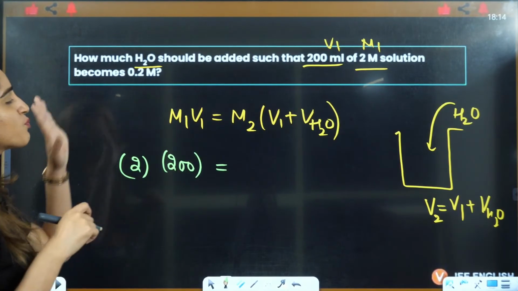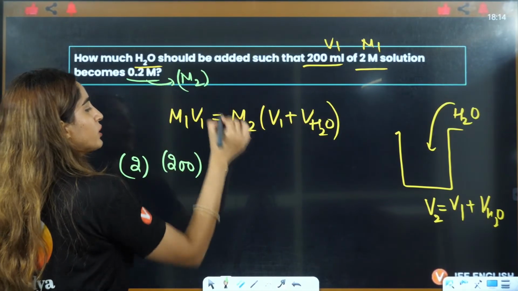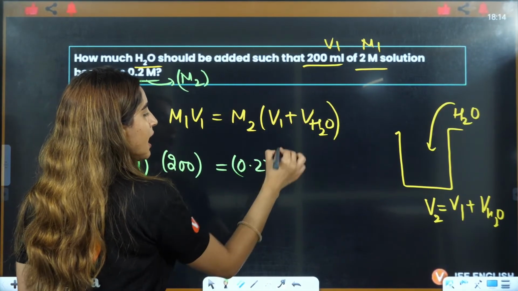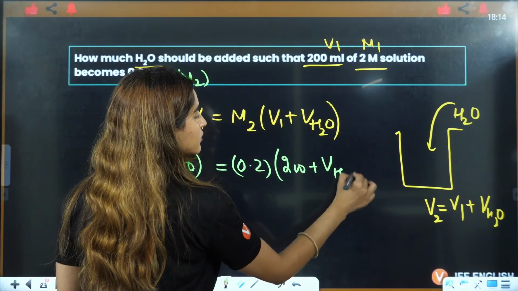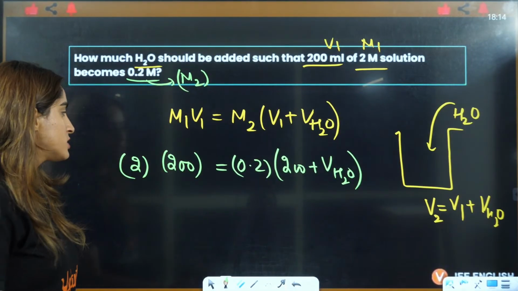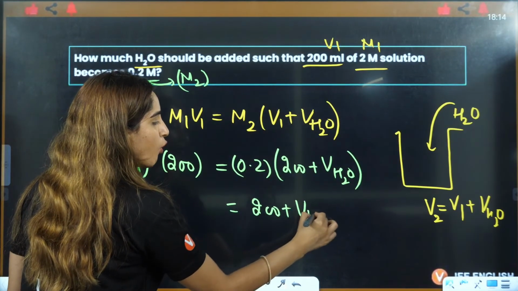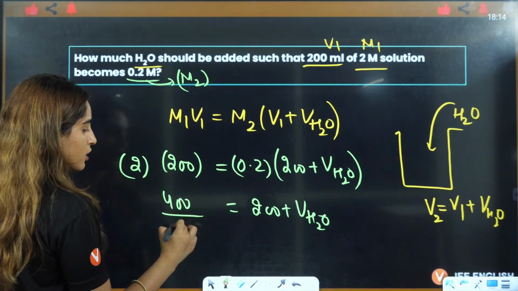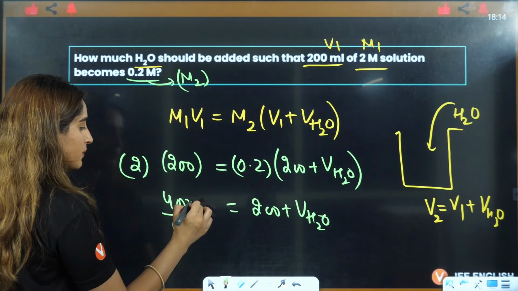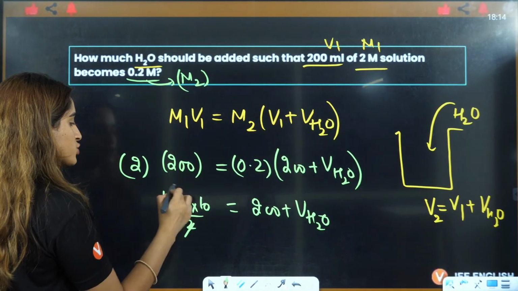M2 becomes 0.2. That means M2 will become 0.2. This is M2 and V1 is what? 200. This is V of water, right? Simply you will solve this here: 200 plus V of water. This will be 400 divided by 0.2. That will be nothing but 10 and 200.